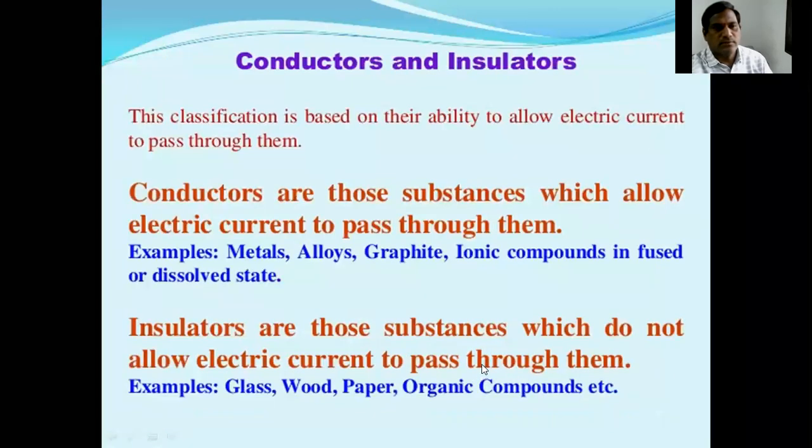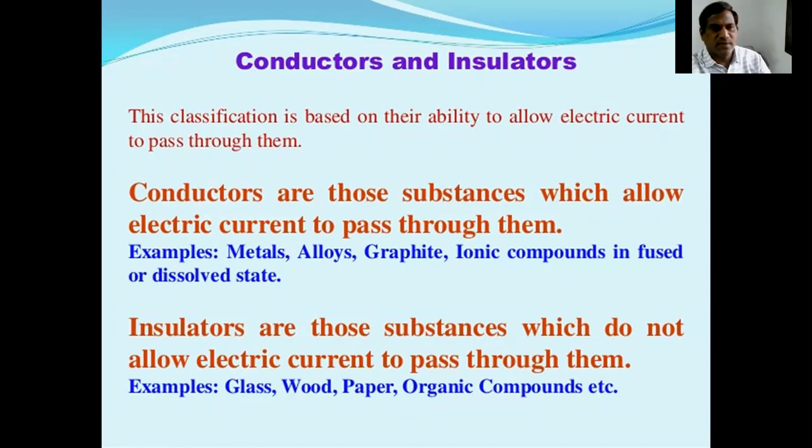Now we can know what conductors and insulators are. This classification is based on their ability to allow electrical current to pass through them. Conductors are those substances which allow electrical current to pass through them.